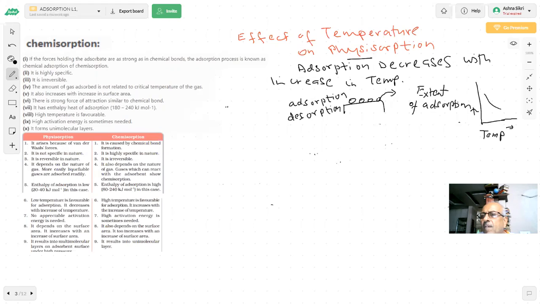It will decrease, something like this, it's decreasing. So this is the graph which we are expecting for physisorption, student. The extent of adsorption is decreasing with increase in temperature, because the molecules will get more energy and will get desorbed.